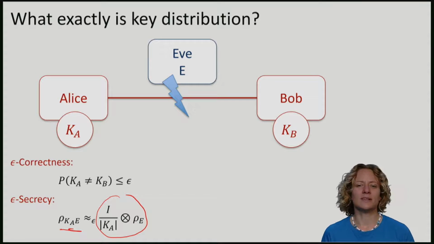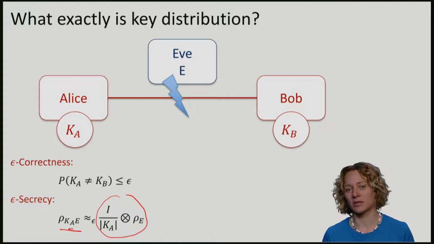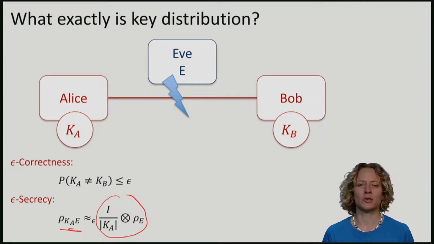It is also easy to come up with a protocol that is secure, but not correct. Alice can just, in the privacy of her own lab, produce a key and never send any communication of any kind to anyone, including Bob, and of course not to Eve. This is a protocol that is certainly secure, but it is not correct.